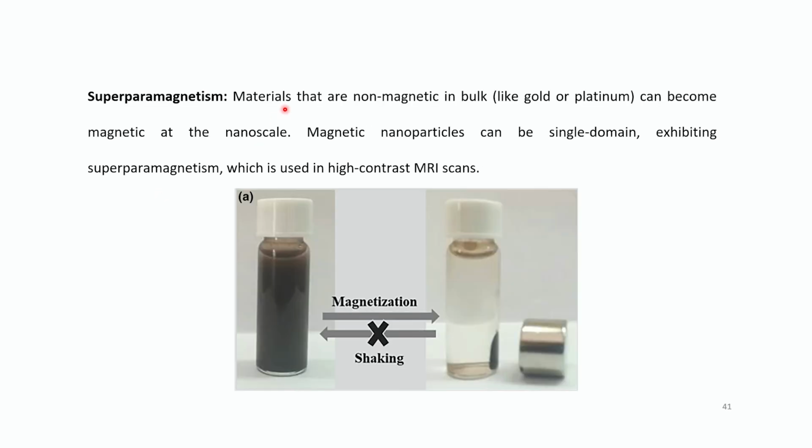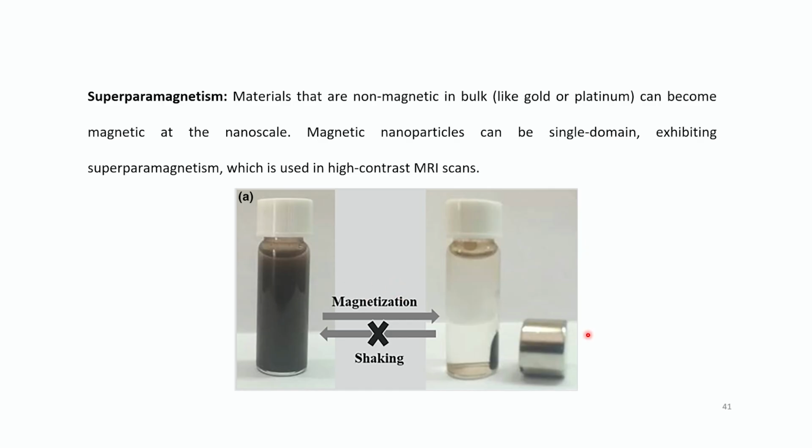Superparamagnetism. Materials that are non-magnetic in bulk, like gold or platinum, can become magnetic at nanoscale. Magnetic nanoparticles can be single domain, exhibiting superparamagnetism, which is used in high contrast MRI scans. So that is superparamagnetism.